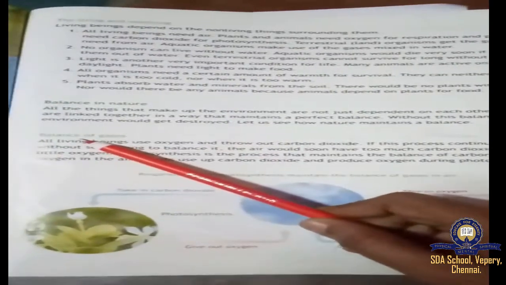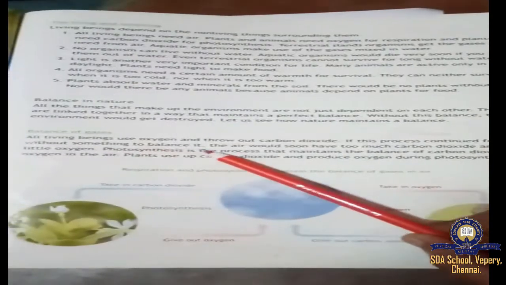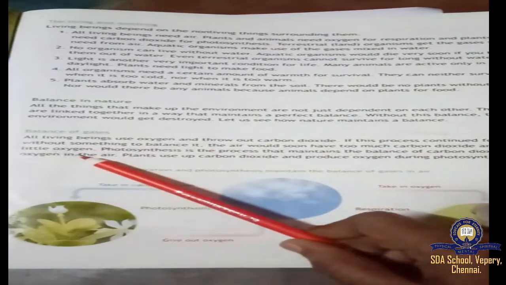First, balance of gases. See, all living beings use oxygen and throw out carbon dioxide. If this process continued forever without something to balance it, the air would soon have too much carbon dioxide and too little oxygen. So here they are telling, all the living beings use oxygen and throw out the carbon dioxide. If this continued forever without something to balance it, the air would soon have too much carbon dioxide and very little oxygen.